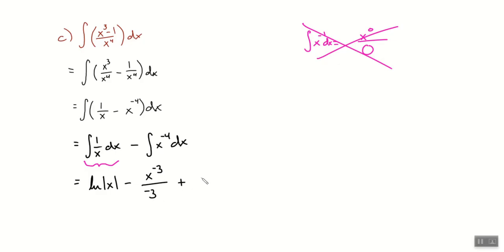And last little thing, I could have done plus c and plus c, but it's just plus c in the end anyway, so I'm just going to tack it on here. This bugs me. We have a correct answer in front of us right now, but it really bothers me. Yeah, this negative winds up downstairs, but it doesn't really matter where it is. I see minus a negative, so we're just going to go one more line rather than just writing it here. This is a natural log of x plus, we have a choice. Do you want me to keep it x to the negative 3 over 3, or do you want me to make it 1 over 3x cubed?